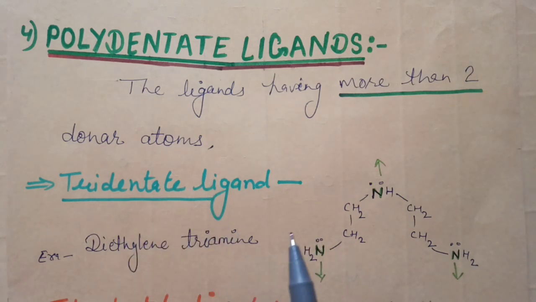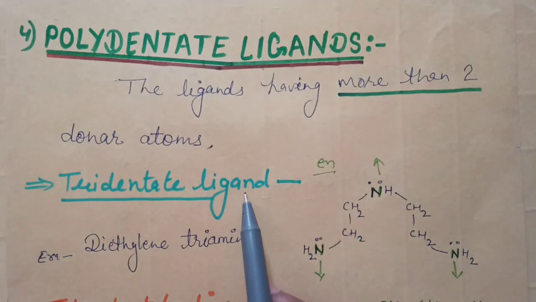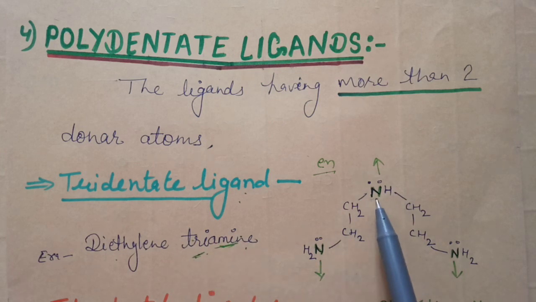But in bidentate ligands, we have seen ethylene diamine. When denticity is increased by one, one amine should be added. So now the compound will be diethylene triamine. Here the amines are in odd number, tri. So we will start the structure with NH.